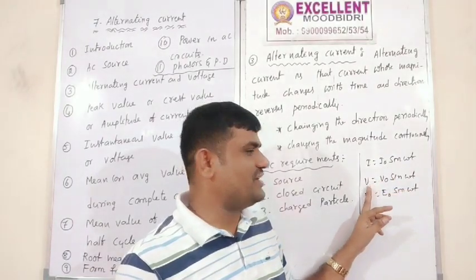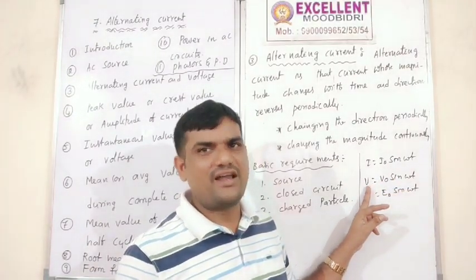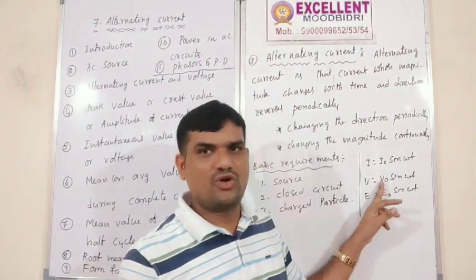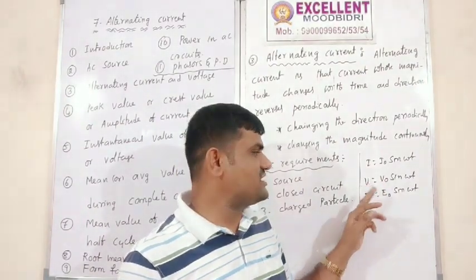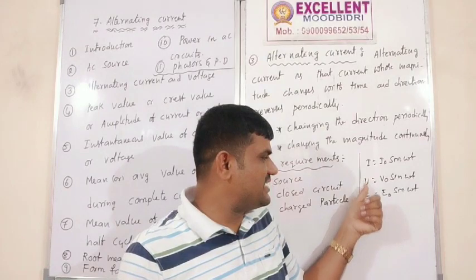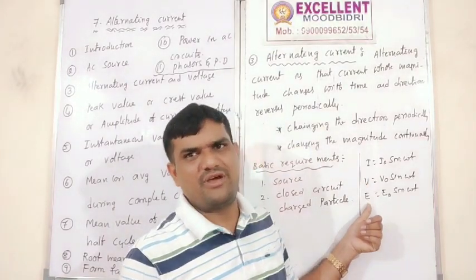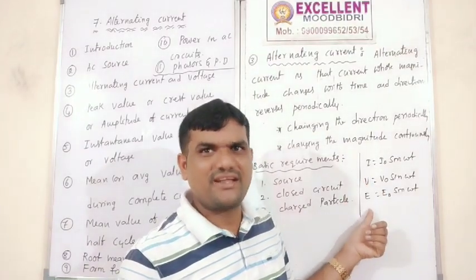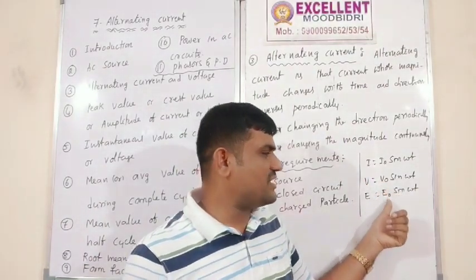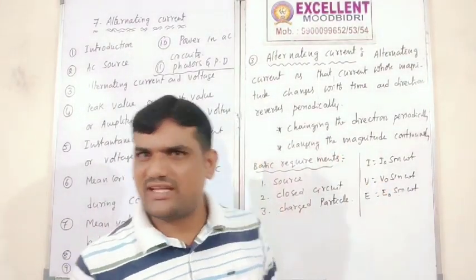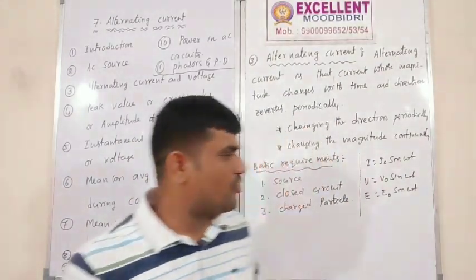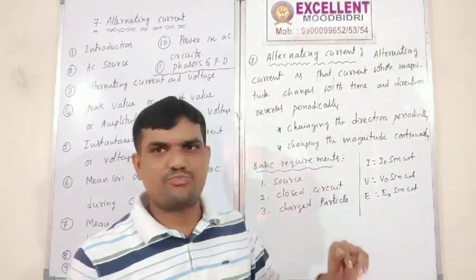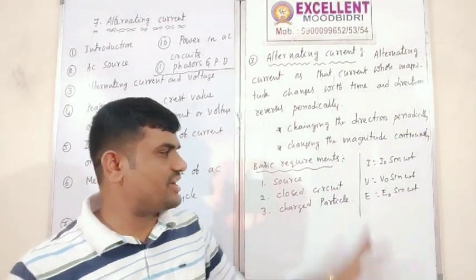Next, V is the RMS voltage, and V naught is the peak voltage. Voltage is represented in terms of EMF. V naught is nothing but E naught; both are the same. The peak voltage and the peak EMF are the same here.